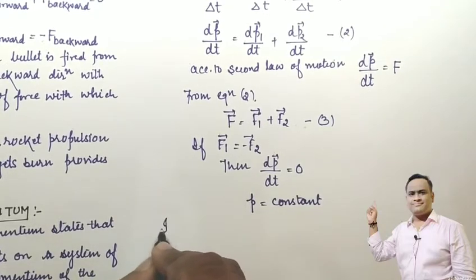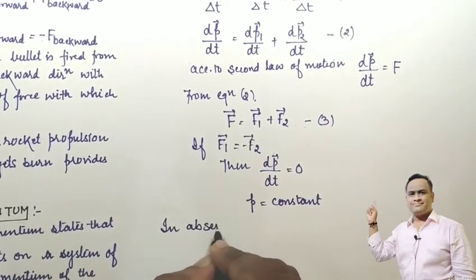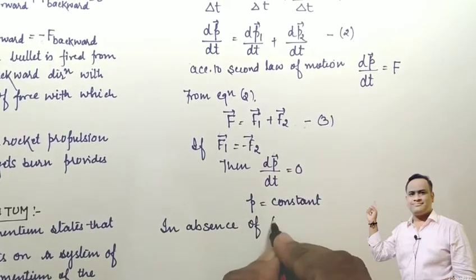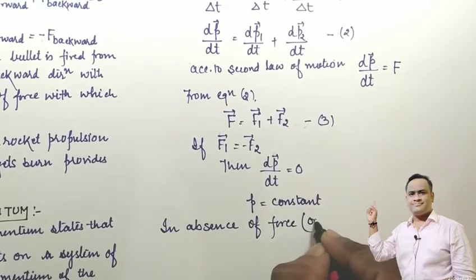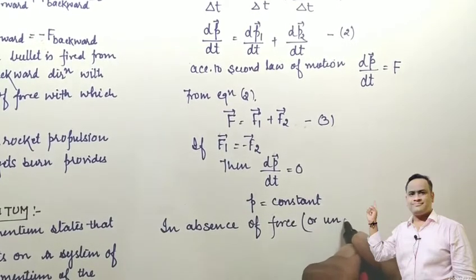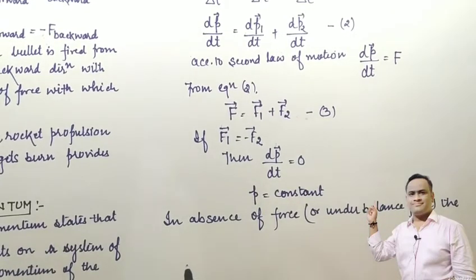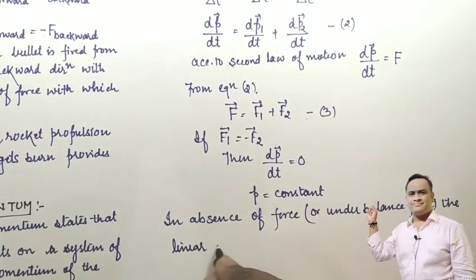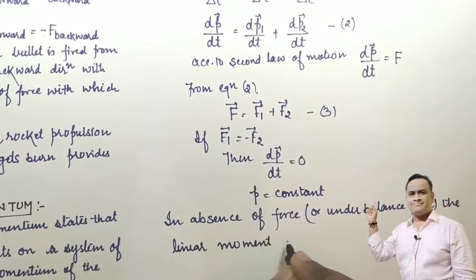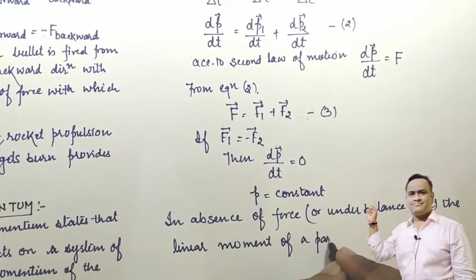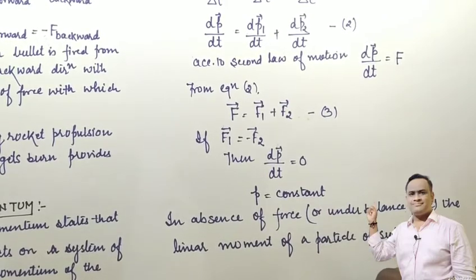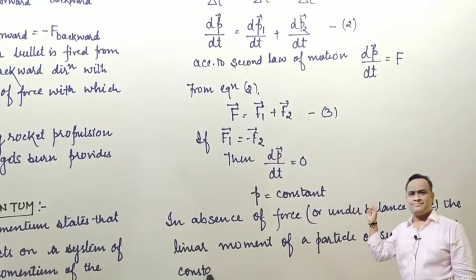It means that in the absence of force, or under balanced forces, the linear momentum of a particle or system remains conserved, meaning there will be no change in the momentum of the system.